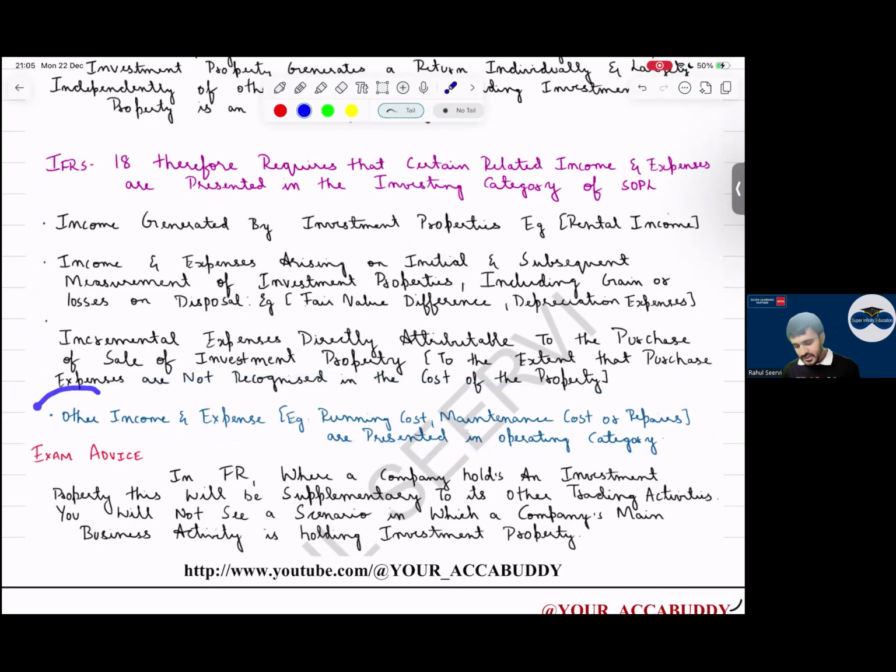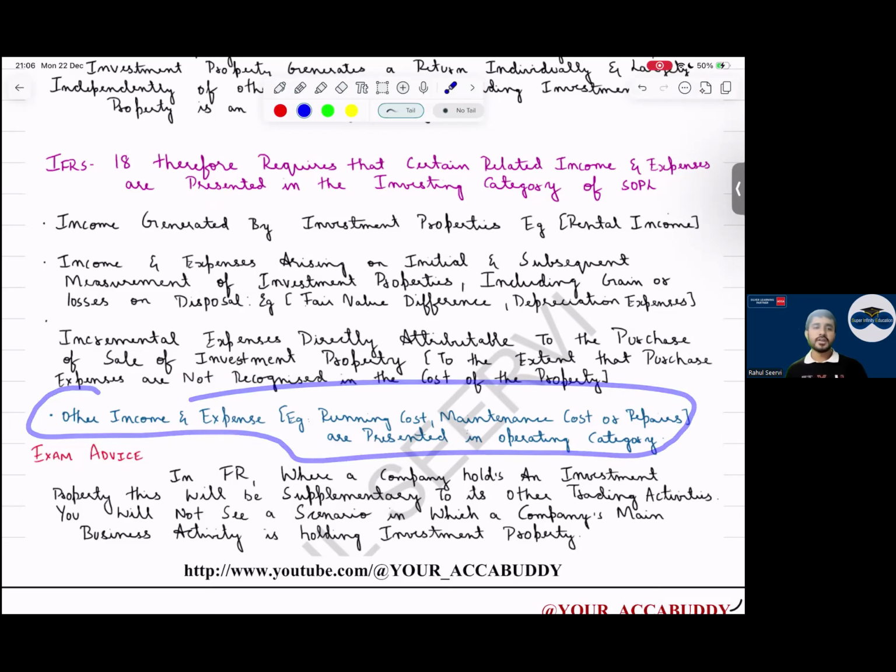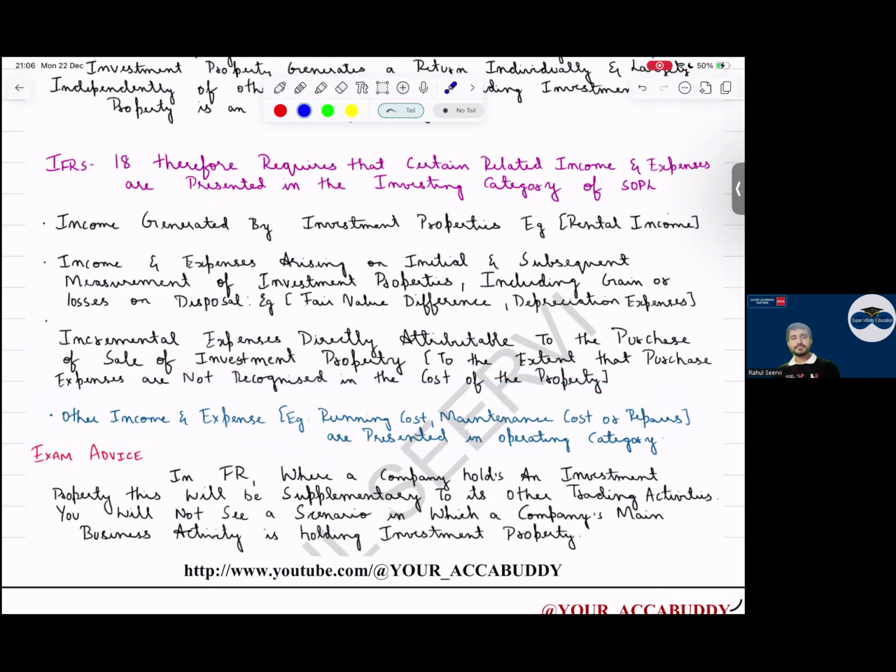There is no logic here. This is written on the Study Hub, that is why I wrote it and highlighted it. But sir, whatever expenses there are, all will go to the operating category? Normally, what they are saying is that running cost and maintenance cost are taken to operating. Besides these, the others will go to the investing category. It won't come in the exam, but just highlighted. Many students are smart. They say, sir, we are referring to Study Hub, this and that, so the point is written for them. That is the reason.